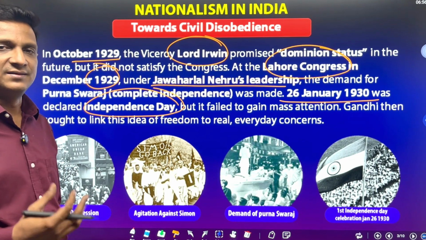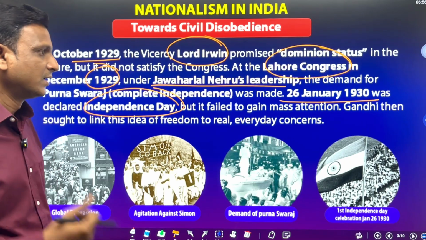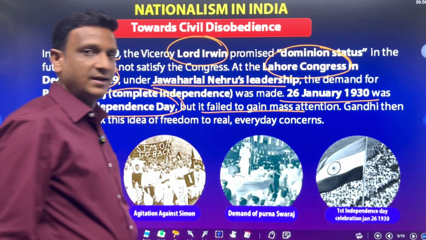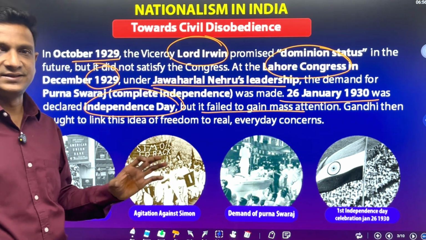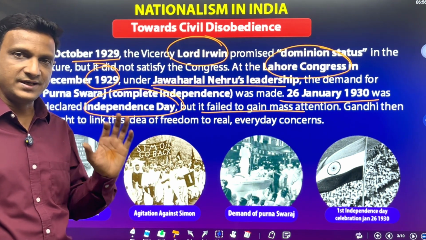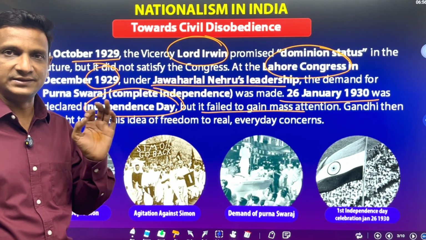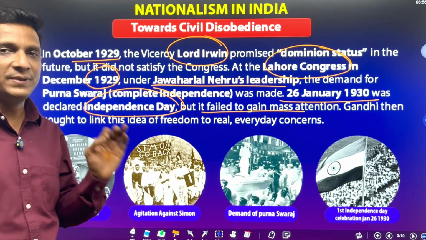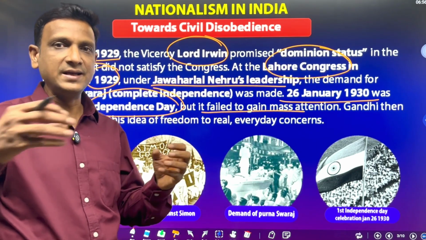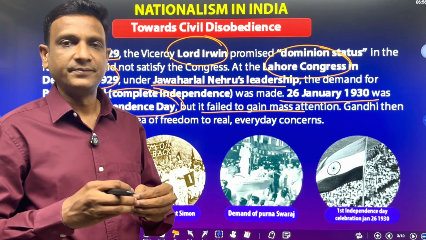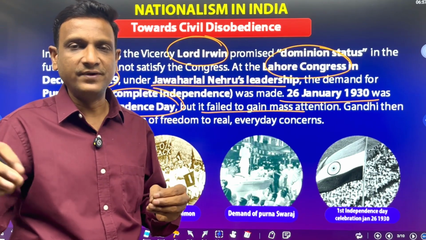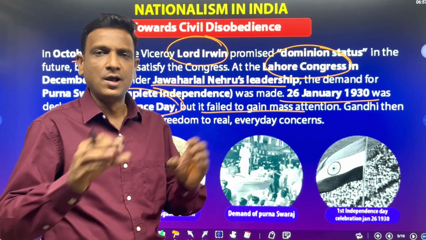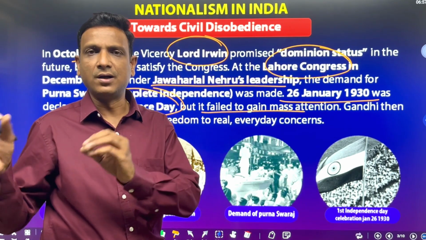But the response was poor. It failed to gain mass attention. Even then Gandhiji took this idea, that we should take Purna Swaraj, complete independence, to each and every individual. Gandhiji thought this idea should be linked with something related to everyone, not just industrialists or workers or small peasants or big landlords.